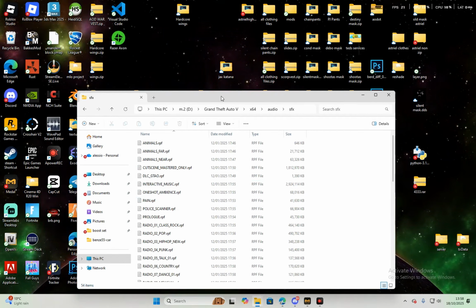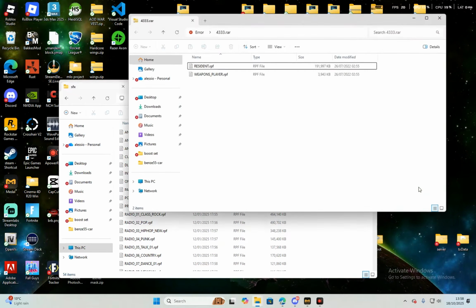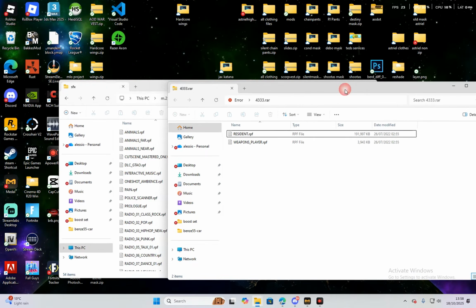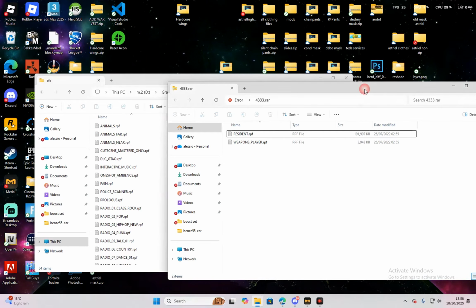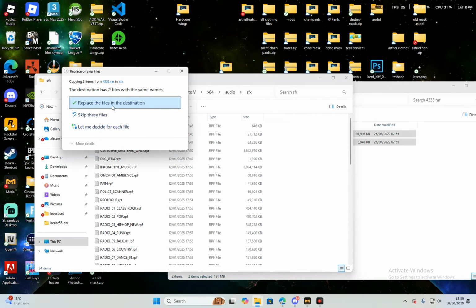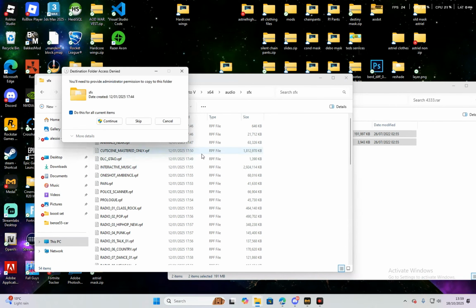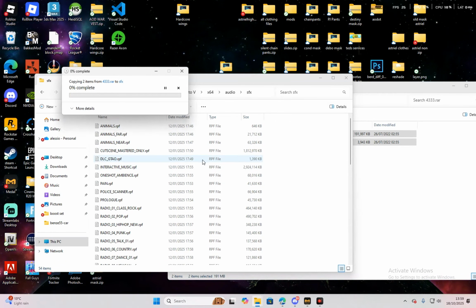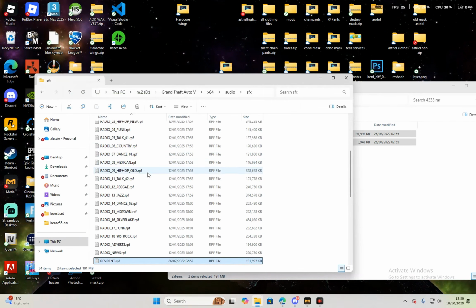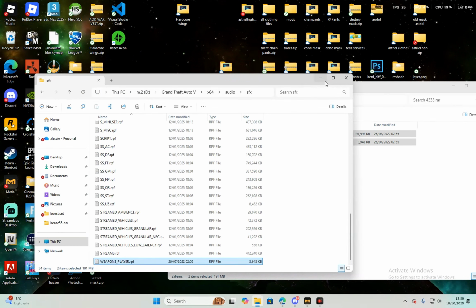Now what you want to do is you want to get your sound pack. You want to make sure that you have them both in here. You want to grab both of your sound packs in your file and drag it over. Replace files in the destination. Continue. And there you go. That's how easy it is to just install a sound pack.